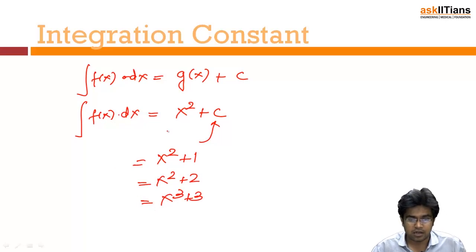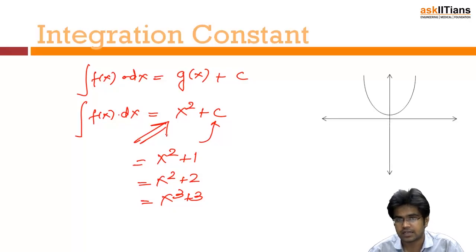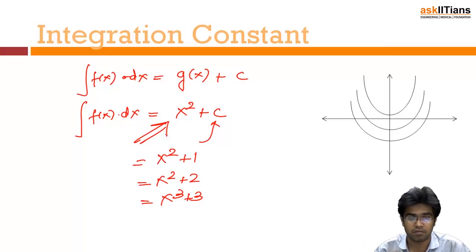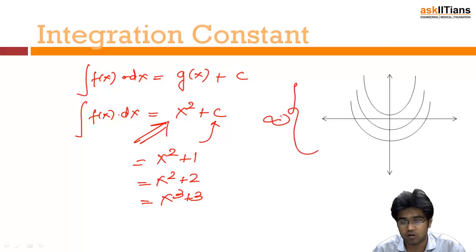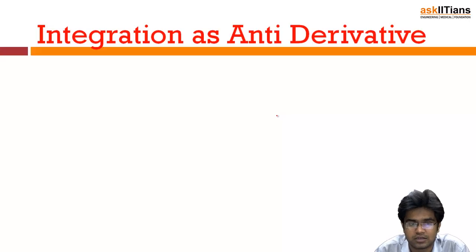That means the curve that we have got is actually a variable curve. It's representing a family of curves like this. If there is an x square, then depending upon the value of the constant, it can be any of these three curves, or any of the infinite curves that lie in the family of curves. So with this integration constant, we are referring to a family of curves. But why is there an integration constant, and why are there these infinite curves? This answer is given by integration as an antiderivative.